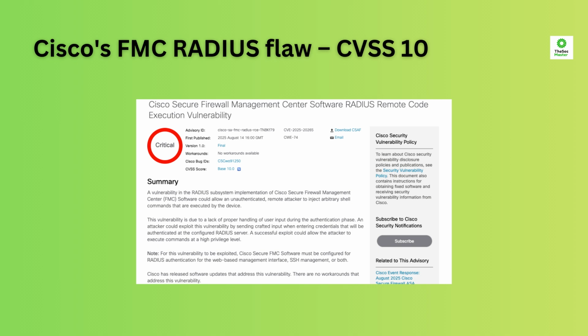Mitigations are straightforward. Update to the fixed versions, restrict management interfaces to trusted IPs, and disable RADIUS authentication if you don't need it. Use multi-factor authentication and monitor logs for unusual commands. Given the criticality, apply Cisco's patches as soon as possible. Don't put this one off.